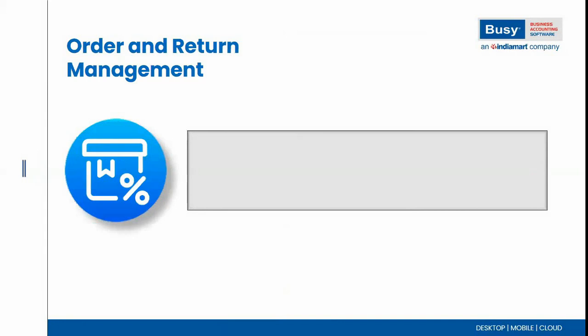Next is order and return management. Through BUSY Recom, the user can download the orders and return transactions directly from the marketplace portal with a single click. No need to download any third-party tool, no need to download any Excel or CSV. The user can directly download the data from Amazon, Flipkart and Shopify, and the data will post automatically.